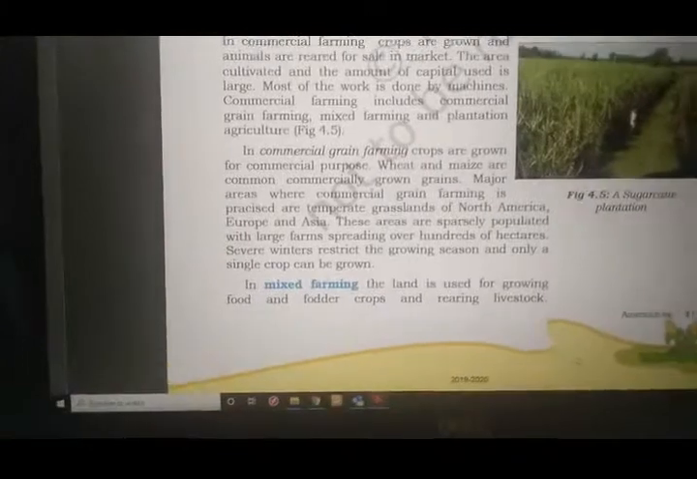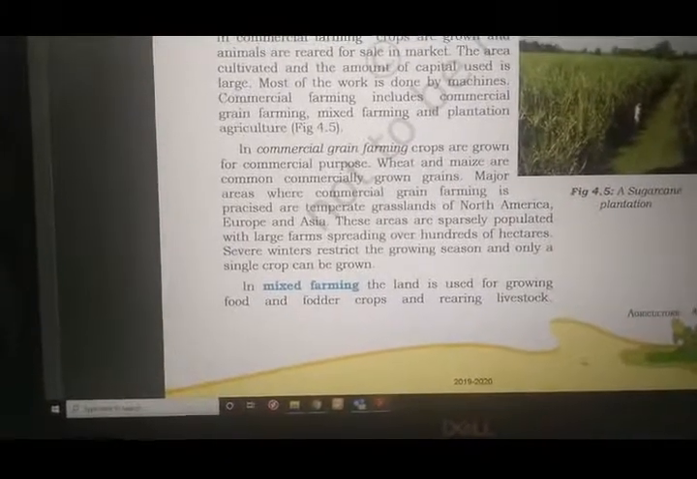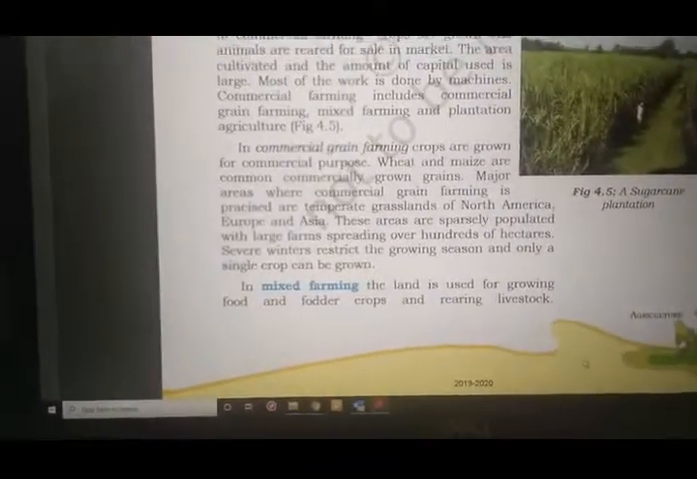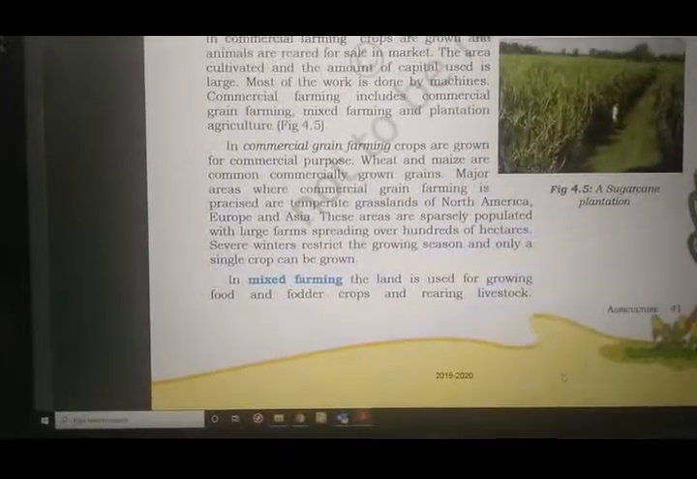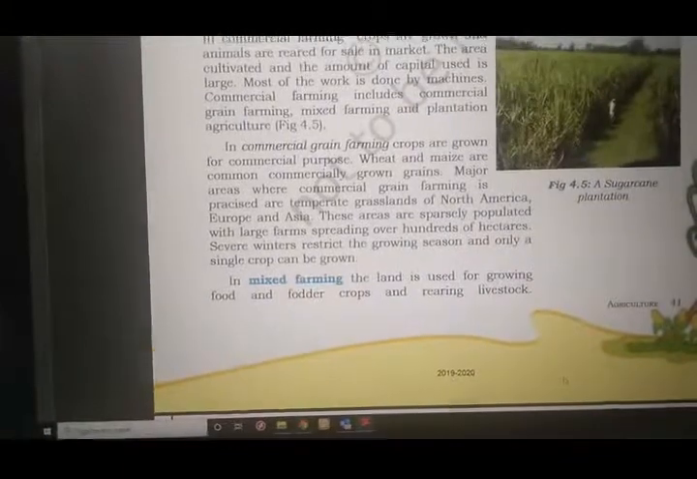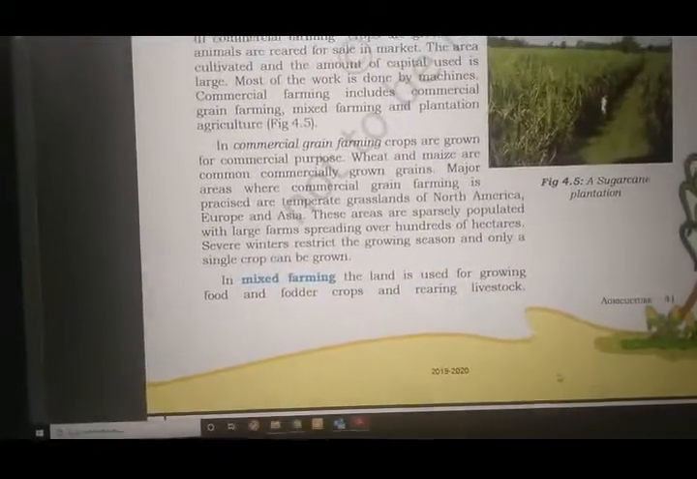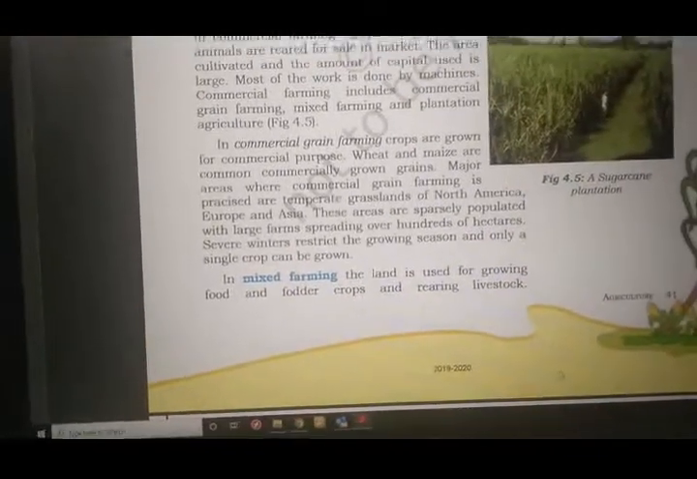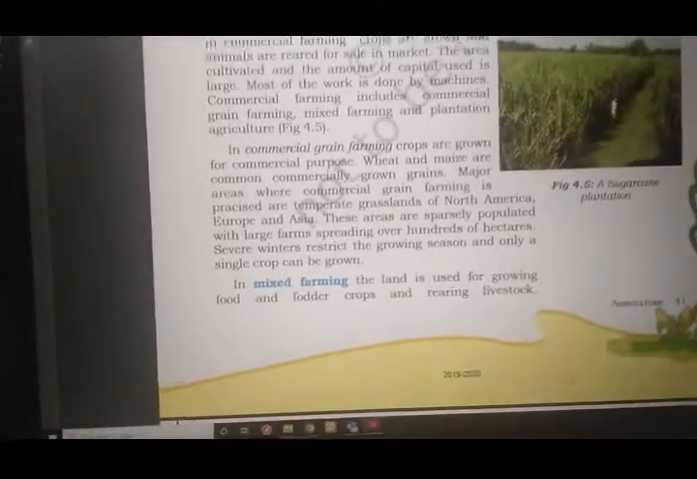Now in commercial grain farming, crops are grown for commercial purpose. Why are crops grown? They are mostly grown only for making money. So that is commercial purpose. Wheat and maize are common commercially grown grains. So these two, wheat and maize, are the two important common crops.